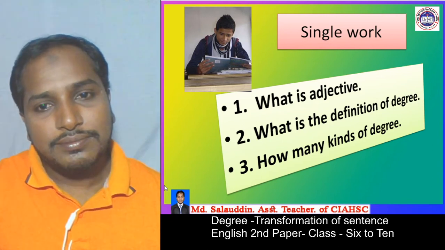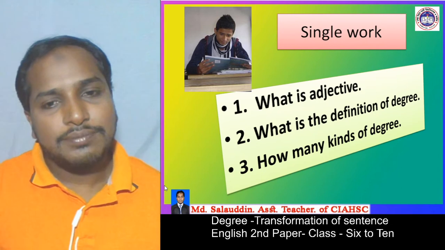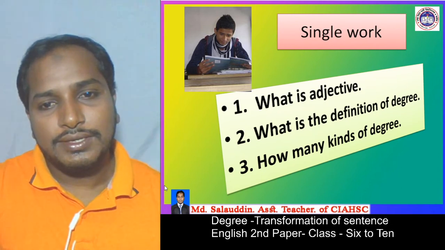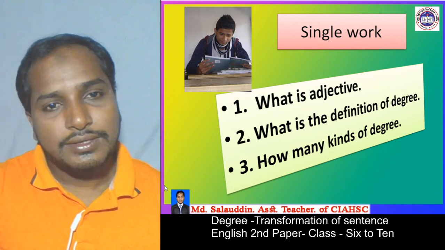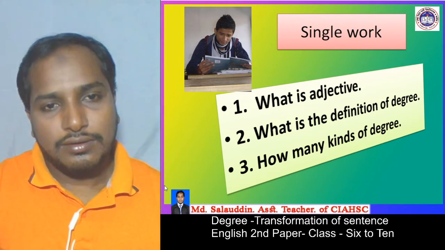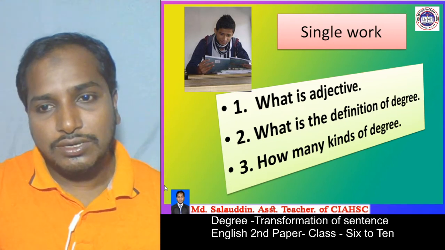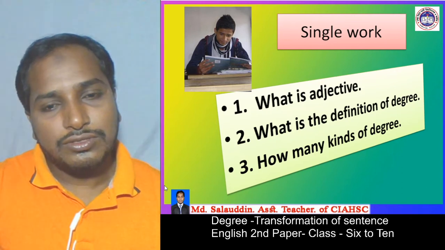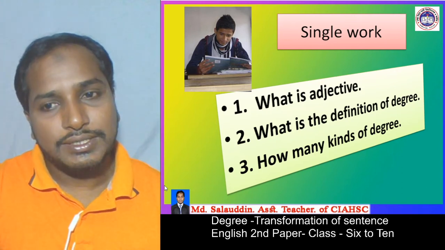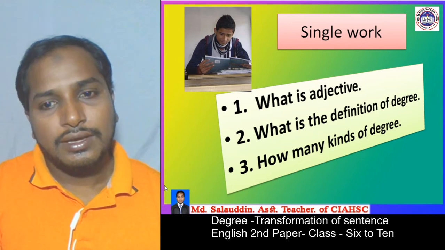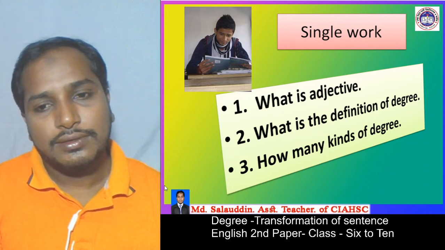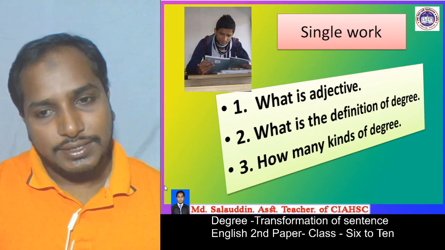What is adjective? Adjective is a word which modifies a noun or pronoun. And what is the definition of degree? We also learned the comparison of adjective is called degree. And how many kinds of degree? Degree is three kinds. Okay.